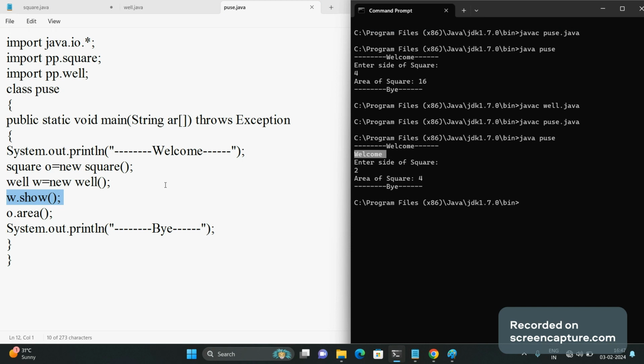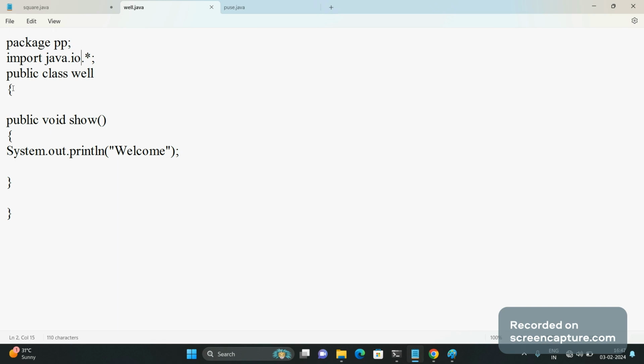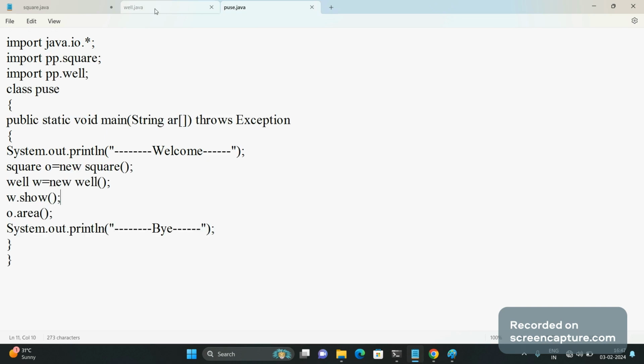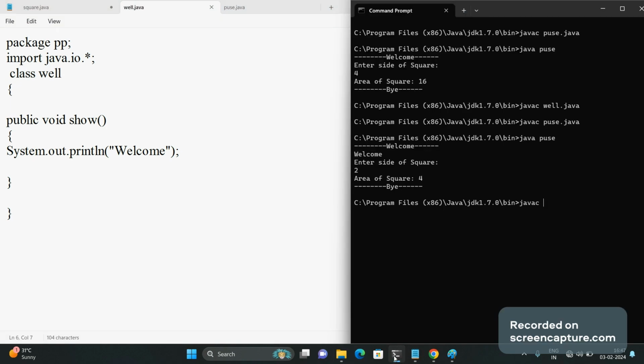Now, if I want to hide this Well class, which is available in the pp package, I can simply remove this public keyword. Let's see what happens. I have made changes in the Well class, so I have to compile the Well class again.